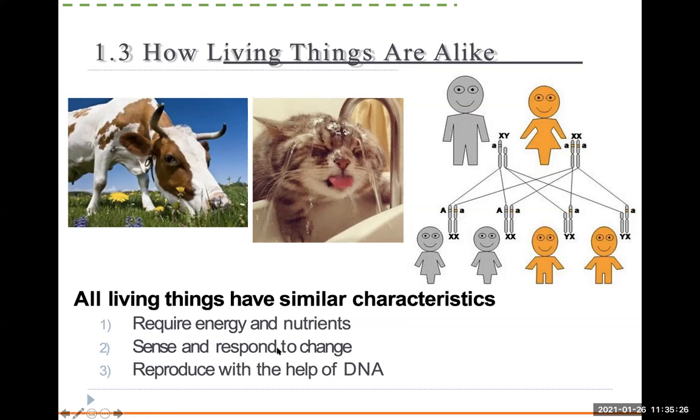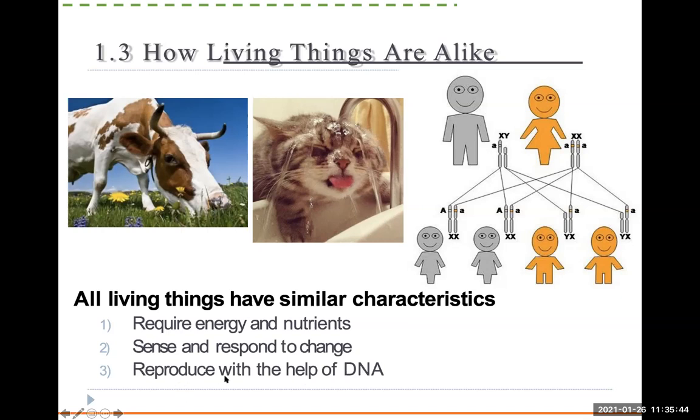They can sense and respond to change in the environment. So even if it's bacteria or even ants, if it gets too hot, they move on to maybe a different place. So they're responding to the environment. They reproduce with the help of DNA, so they're able to reproduce on their own.